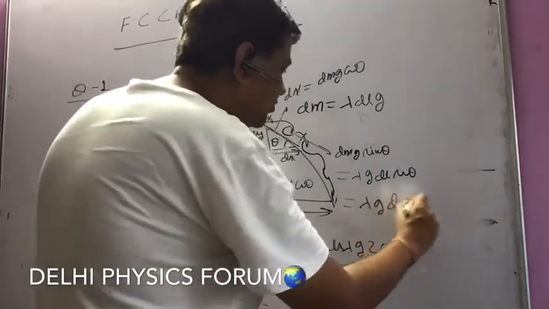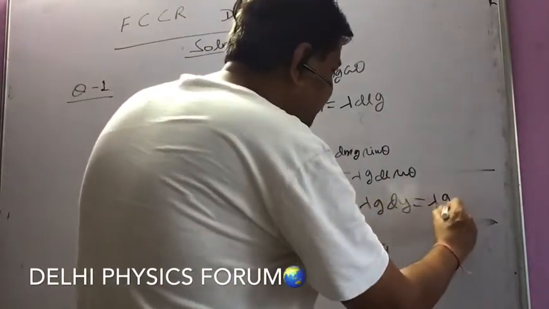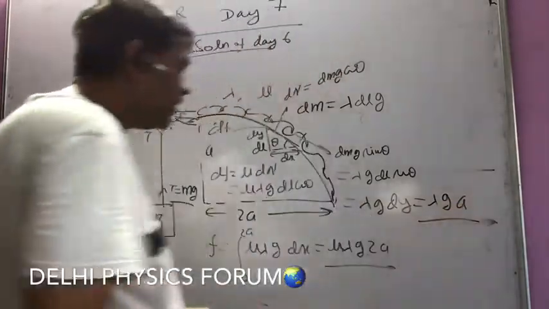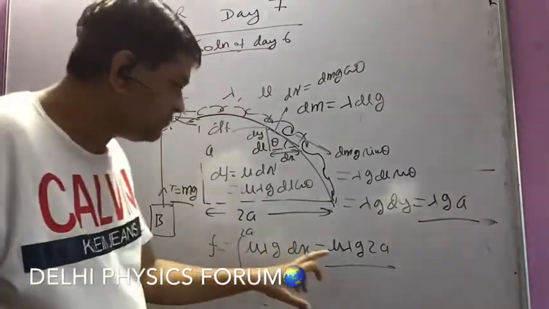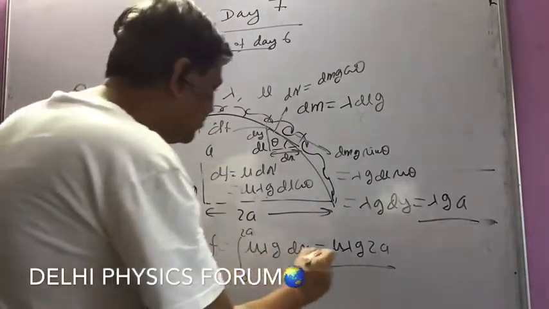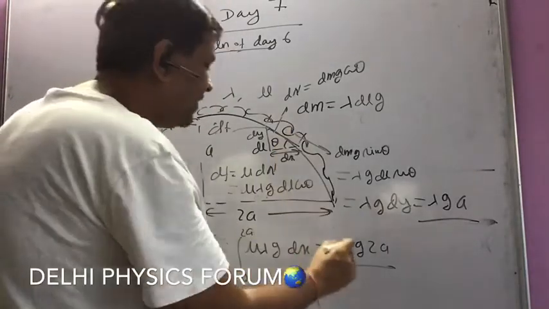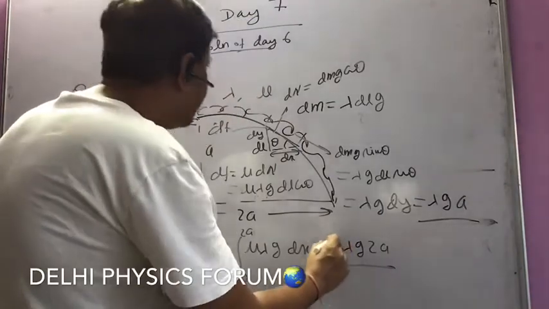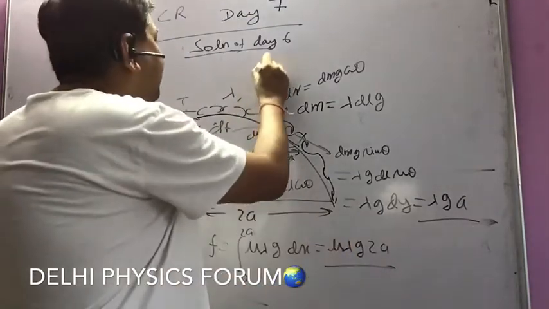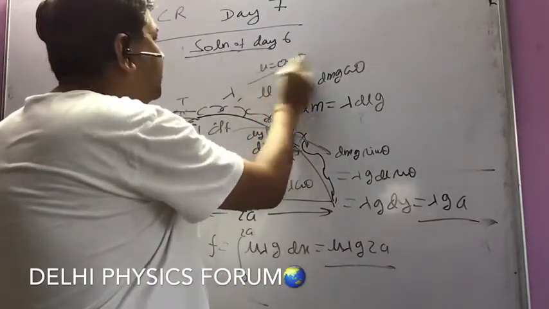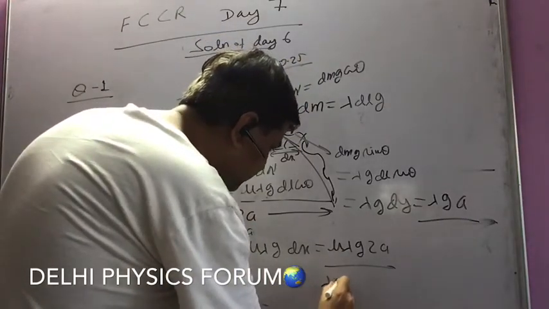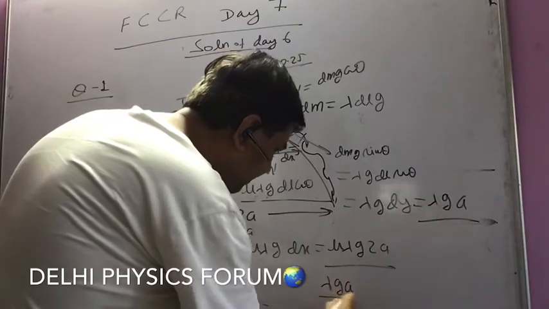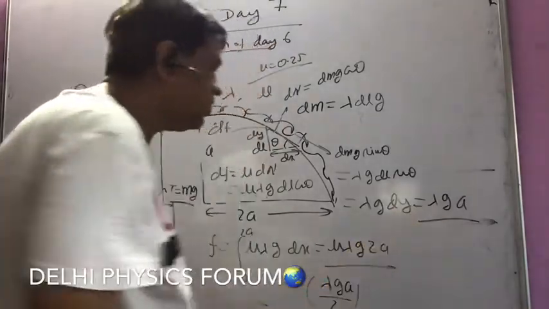Okay. Now you can see the friction force is mu lambda G2a. I put the value of mu, which is given to us in the question as 0.25. So it comes out to be lambda GA by 2, and this comes out to be lambda GA. Obviously this is greater. So if no other force is acting, the chain will have the tendency to come down.